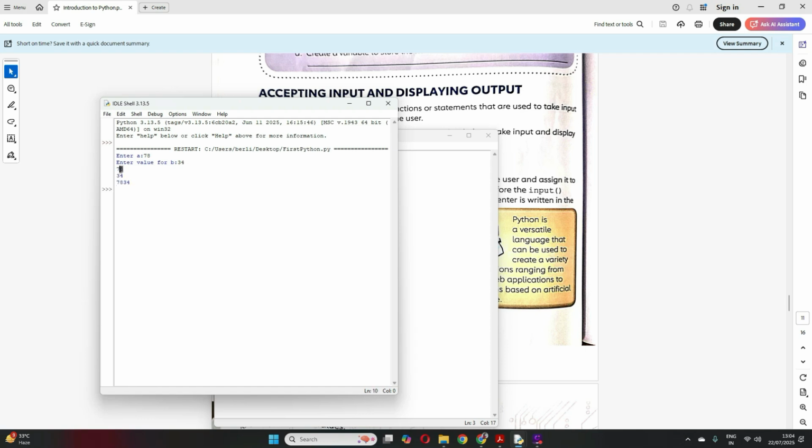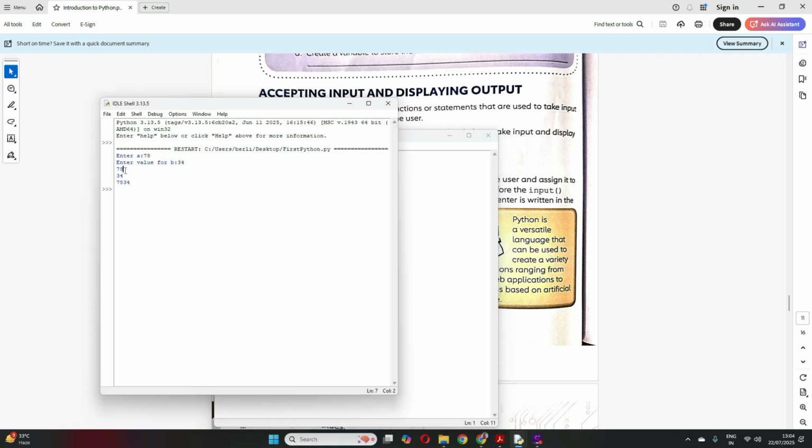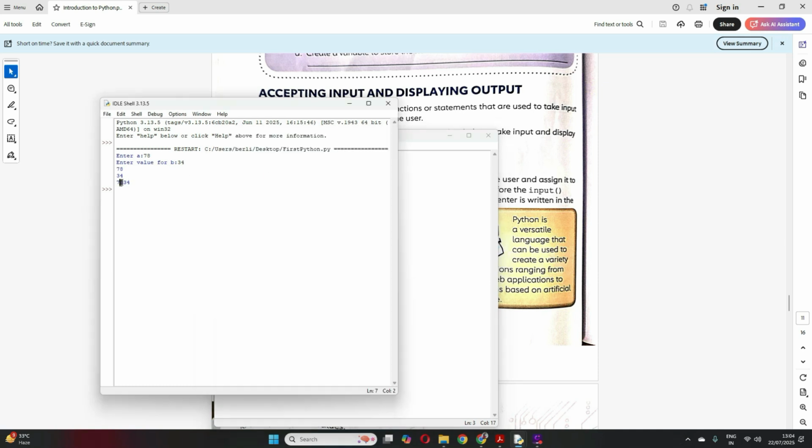See, it printed 78 because print num A, I said 78. Print num B, it printed 34. Now the third was print num C. Num C was num A plus num B, which should have been 112 if it was a number. But it did not consider this as a number because it's a string. So what they have done, they have just concatenated these two numbers. They have just combined these two strings together with a plus. So they have written 78 and 34 together.